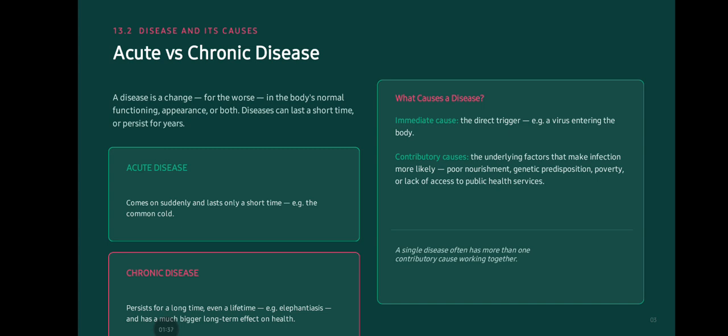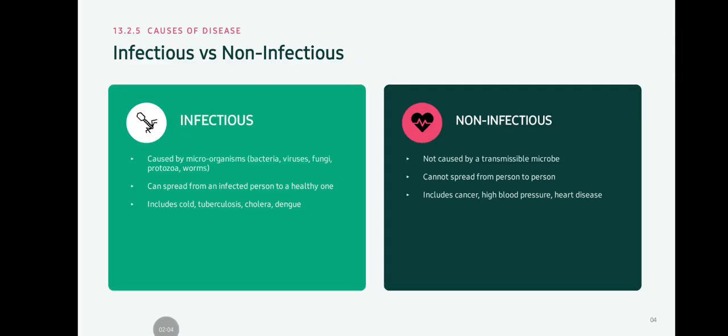What causes a disease? Immediate cause: the direct trigger, that is, a virus entering the body. Contributory causes: the underlying factors that make infection more likely, such as poor nourishment, genetic predisposition, poverty, or lack of access to public health service. A single disease often has more than one contributing cause working together.